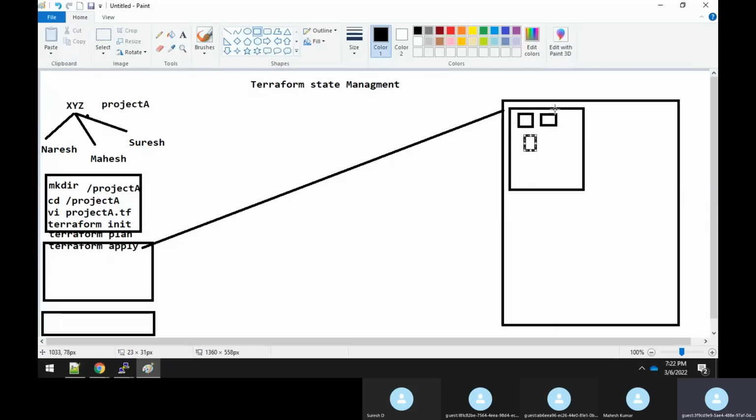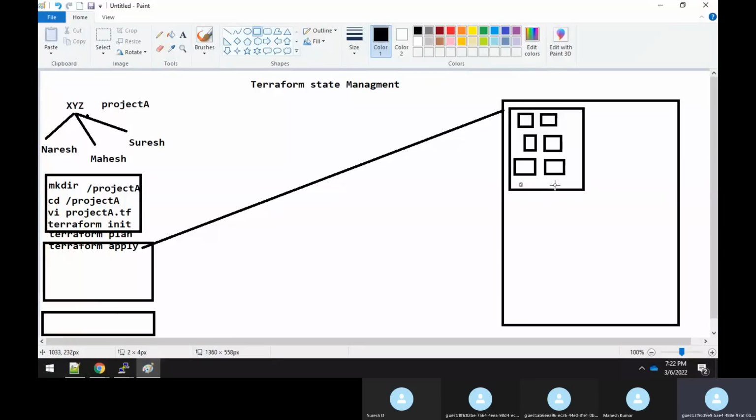So it will create an EC2 instance, a VPC, a DynamoDB, a gateway, an elastic load balancer, elastic block storage, whatever resource is required, some 30, 40, 50 resources, whatever resources you have mentioned in your Terraform file, that will get created.